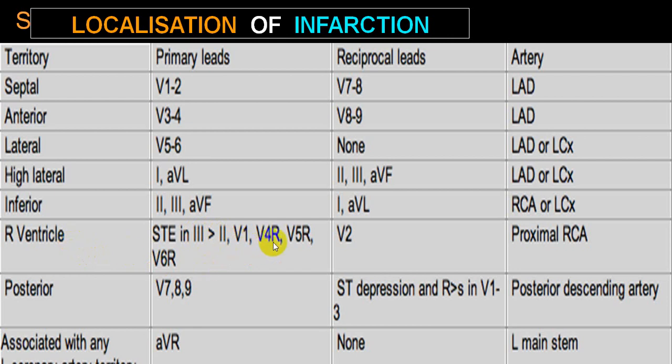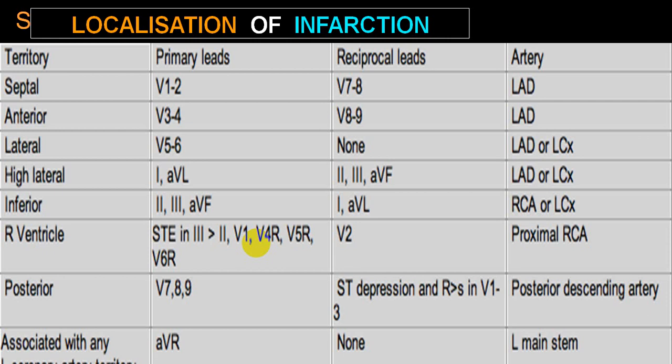And if you take V4R, you will have a ST elevation. And if you take even V5R and V6R, there will be ST elevation. But in V2, you will have reciprocal changes in the form of a ST segment depression. In a posterior wall, V7, V8, V9 will be ST elevation, and there will be ST depression in V1, V2 and V3, where R wave will be dominant, or we call R wave will be more than S wave.